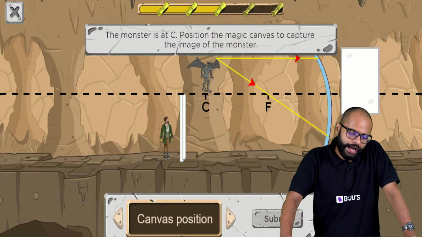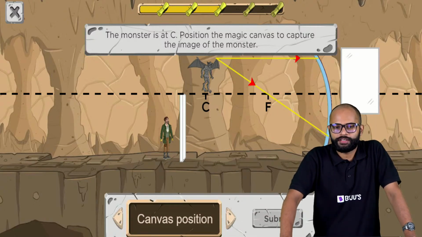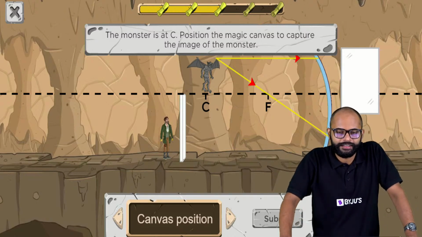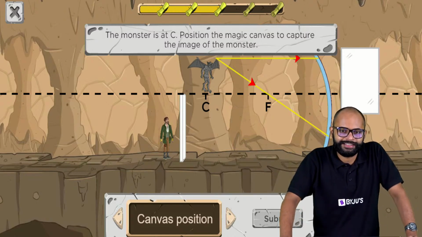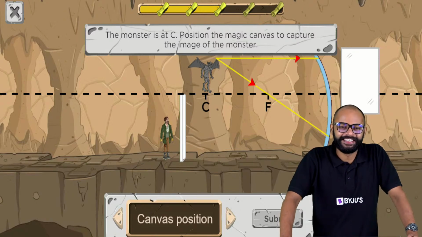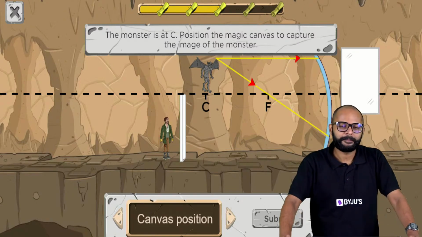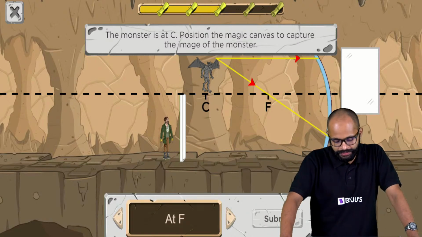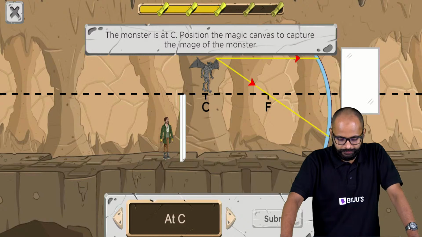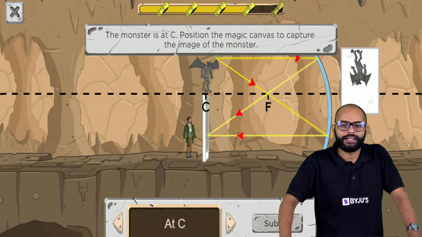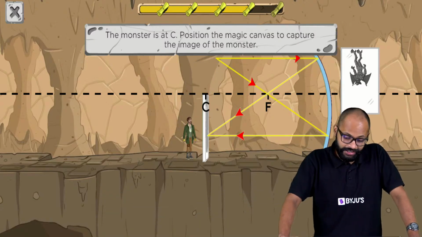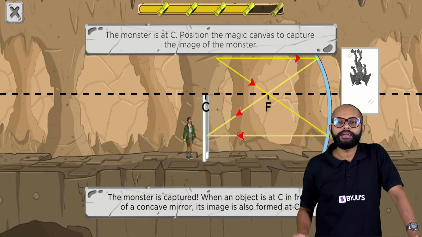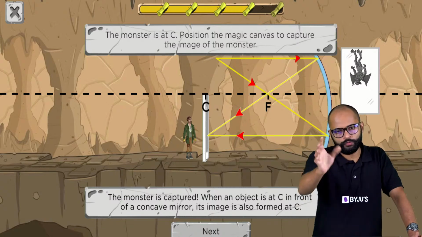If the monster is at C, at the center of curvature. Yes, he is too small. Focus. Right? At C, correct? Alright, nice, nice. Everybody is saying at C. Let's see. Nice, very good. Monster is captured, and when the object is at C, the image is also formed at C.